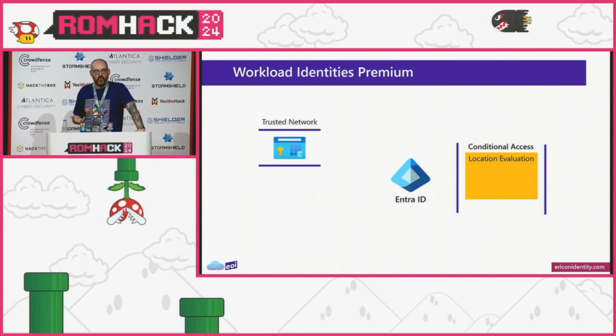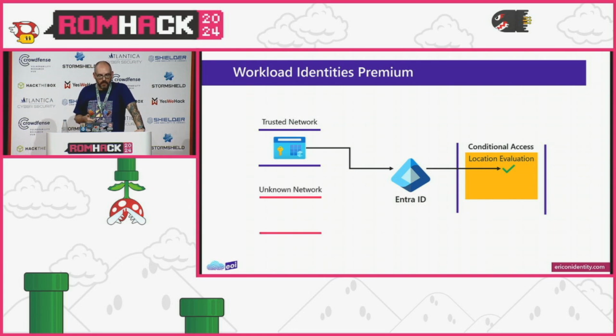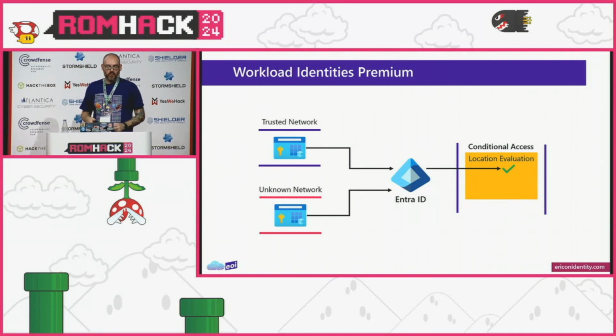But if we have a trusted network and we have that third-party application or some line of business application running, we can actually have this trusted network that we've defined. And so when it goes to auth to get its access token, it will go into conditional access and evaluate and say, yep, you're coming from that trusted network. And then if the unknown network shows up, because we've stolen the secrets or they're stored in GitHub or whatnot, and we have those creds and go to auth to Entra, we'll actually get denied, potentially, as long as we have our conditional access configured properly here.